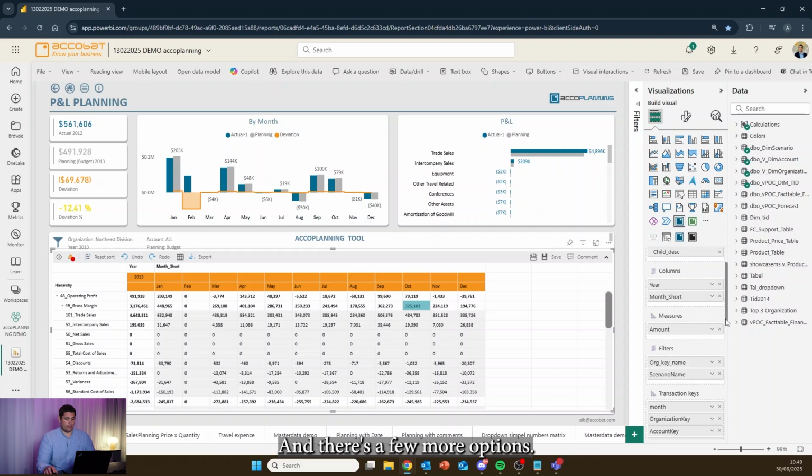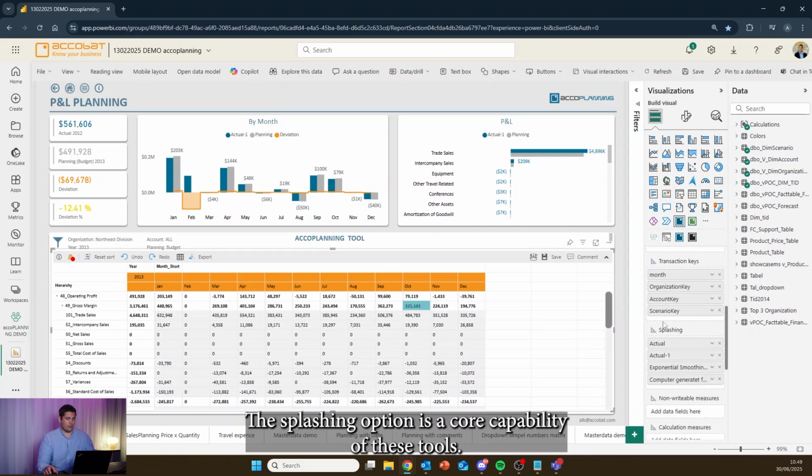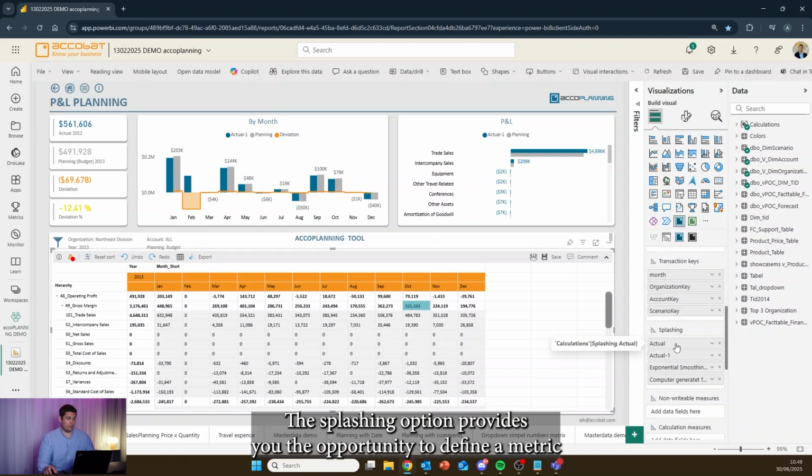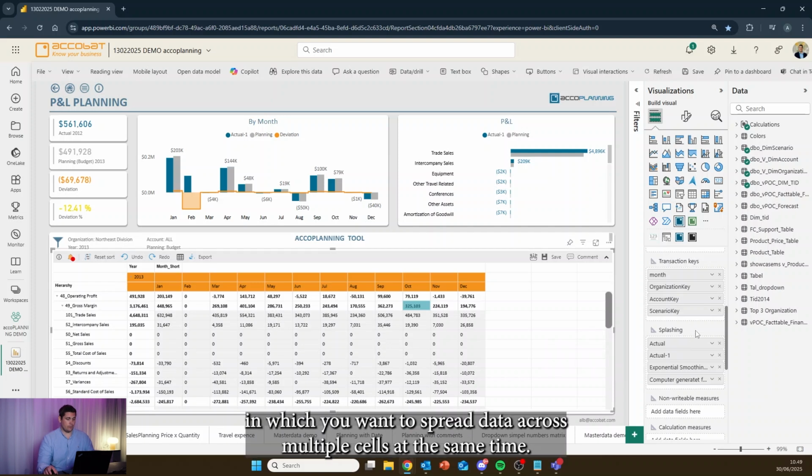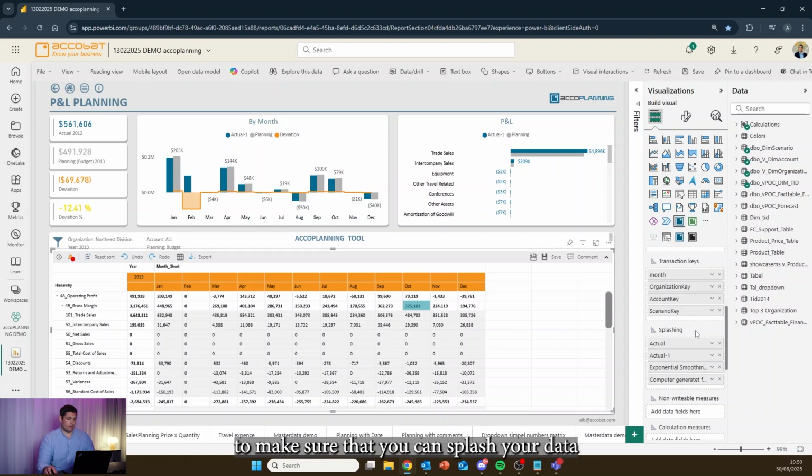And there are a few more options. There's one more option I would like to highlight, and that's the splashing option. The splashing option is a core capability of these tools. The splashing option gives you the opportunity to define a metric in which you want to spread data across multiple cells at the same time. This could be as a driver-based plan, or it could be saying we want to see the average of the last 3 years being showcased. And here is your freedom of really utilizing Power BI to your benefit to make sure that you can splash your data exactly the way you want.